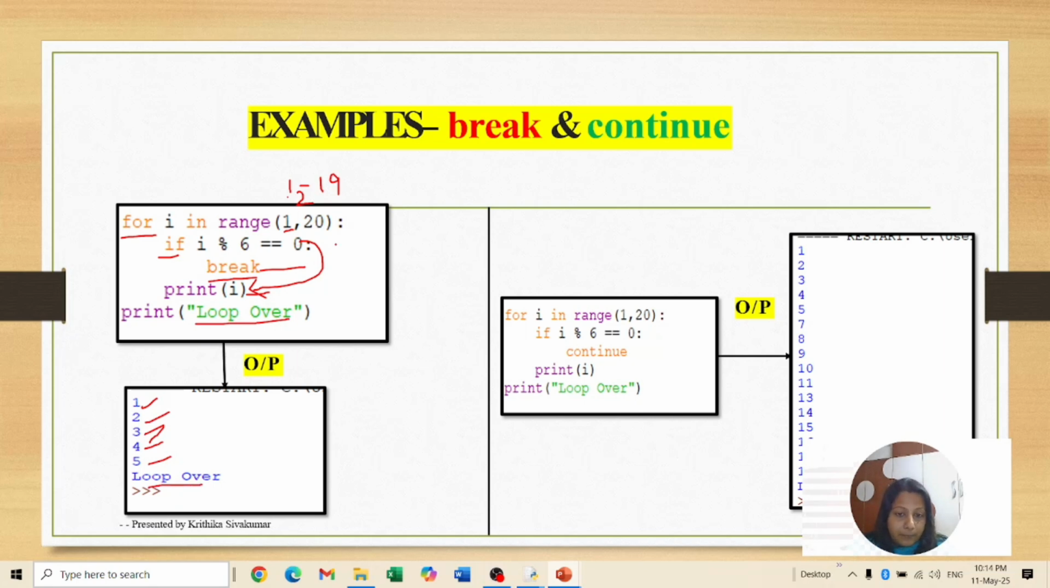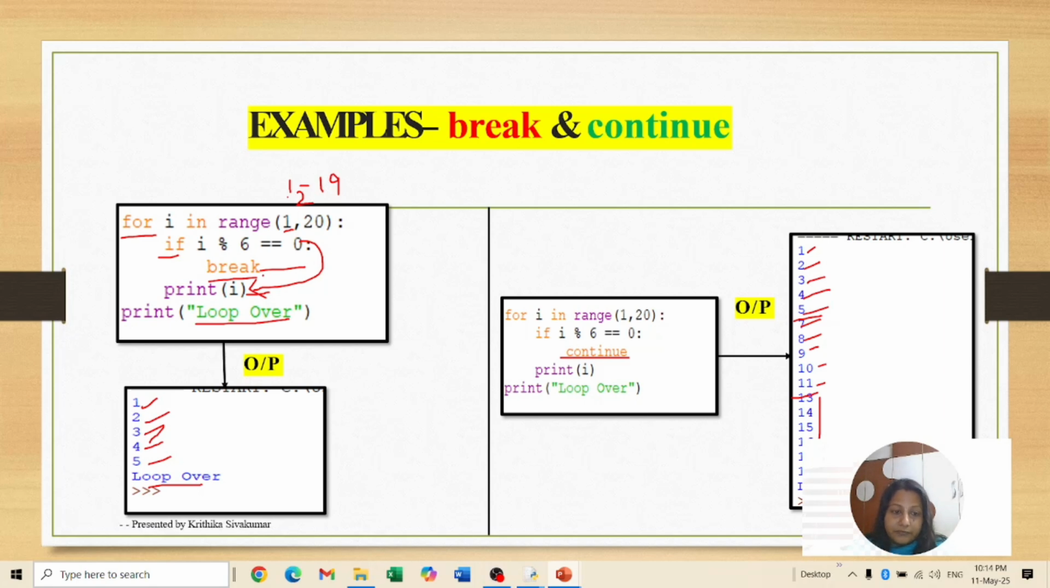Clear? The same program, instead of break, if I am using continue, what will happen? You just check the output. It starts with 1, 2, 3, 4, 5. After that, it is not breaking the loop. It is just skipping the value. Continue means it will skip the value 6, and the remaining 7, 8, 9, 10, 11, 12. Again, 12 is divisible by 6, so it is not going to print anything, but it continues till 19. Then finally, "loop over" will be printed.